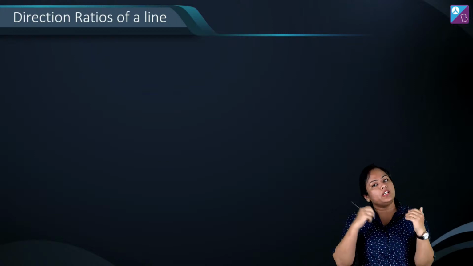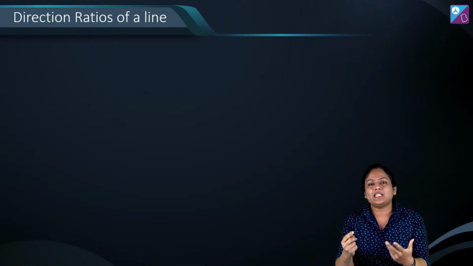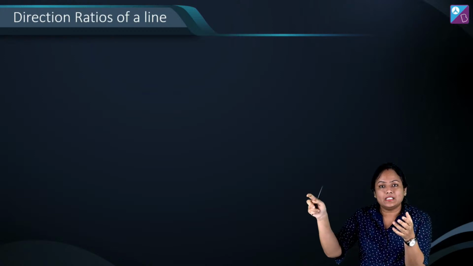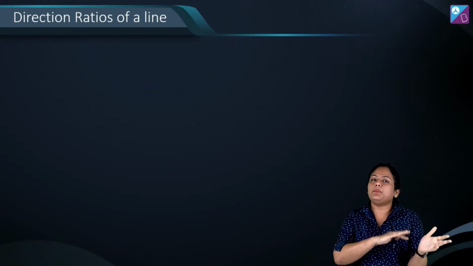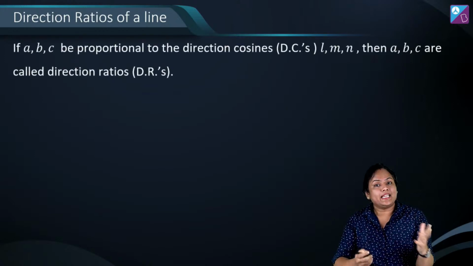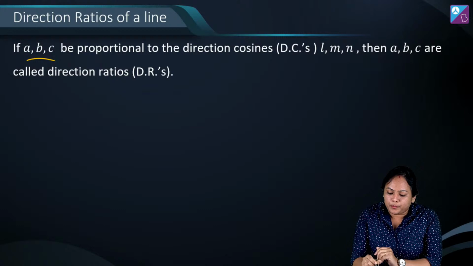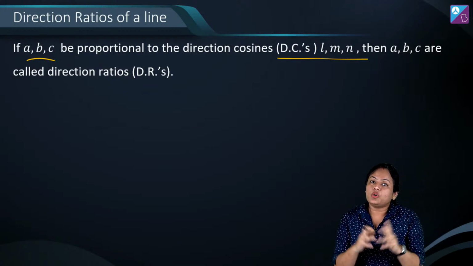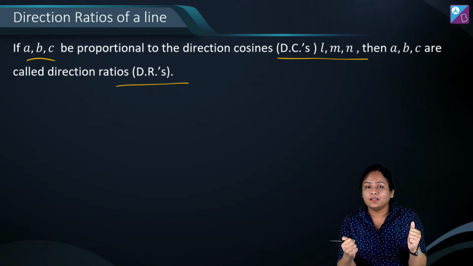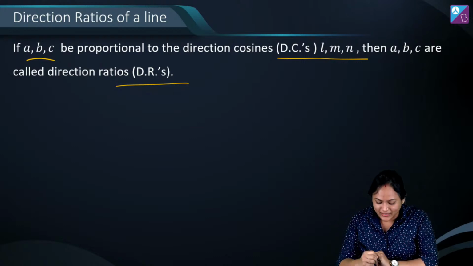Now direction ratio और direction cosine में क्या difference होता है? Basically direction cosines we have already seen, it is cosine of angle. यहाँ पर direction ratio is generally proportional to that direction cosine. So if I take let's say ABC and it is proportional to my direction cosine element, so I would say that ABC becomes my direction ratios. क्या मतलब हुआ इसका? ठहर जाओ, example में बताती हूँ.